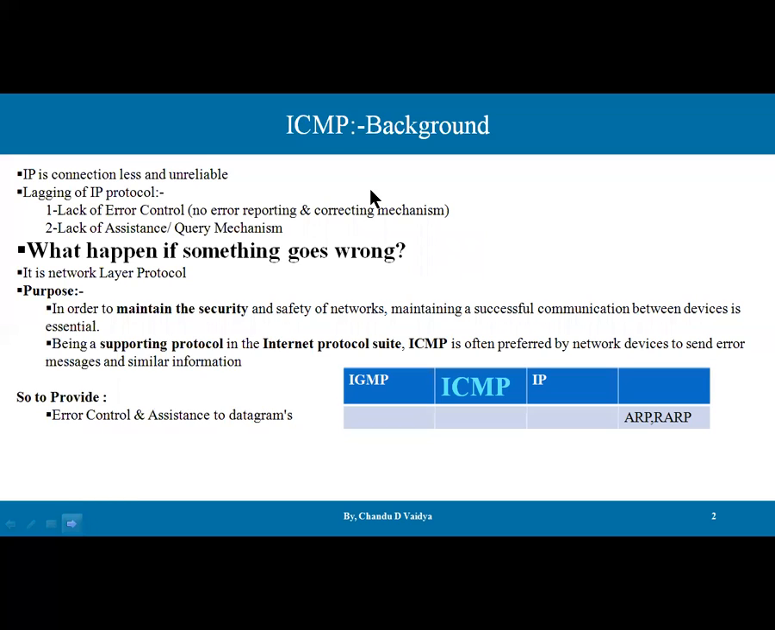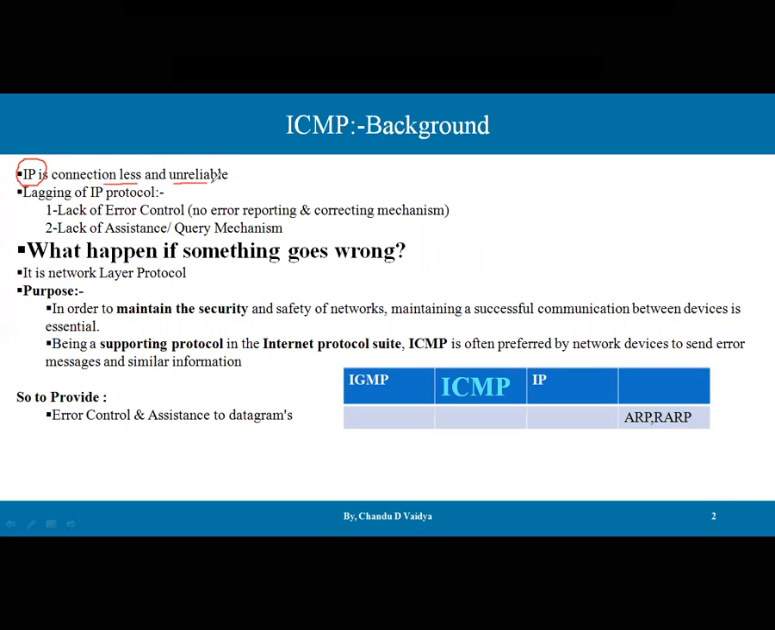So let's start with the background. We have discussed the IP protocol, that is Internet Protocol, and the nature of Internet Protocol is connectionless. No one can fully rely on Internet Protocol because it is connectionless. There is no guarantee of any packet reaching from source to destination. So this is the first statement about the IP protocol. Still, we use the IP protocol because it provides us speed.